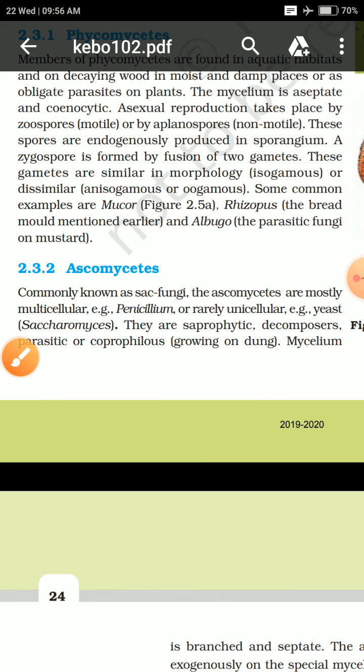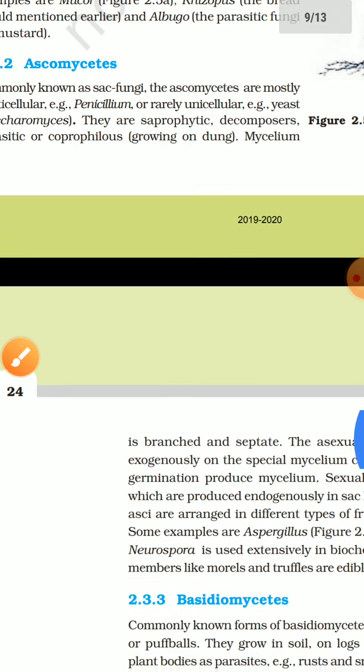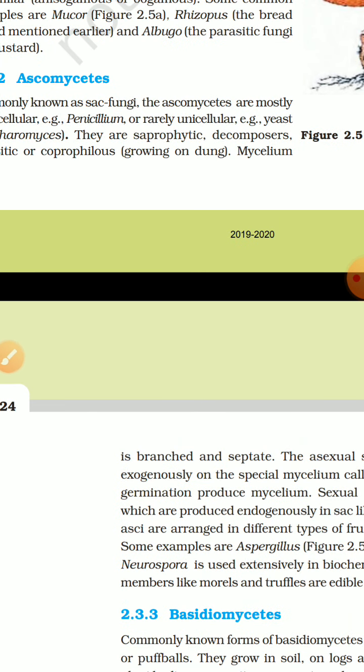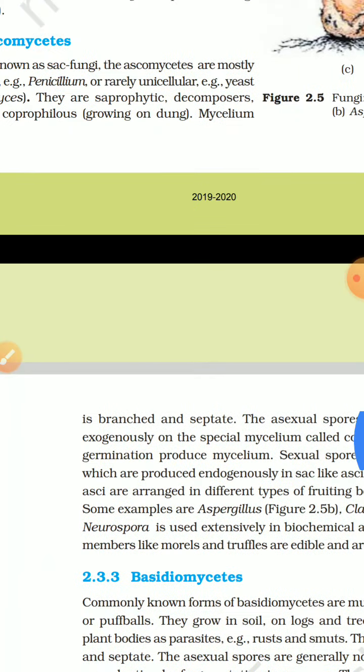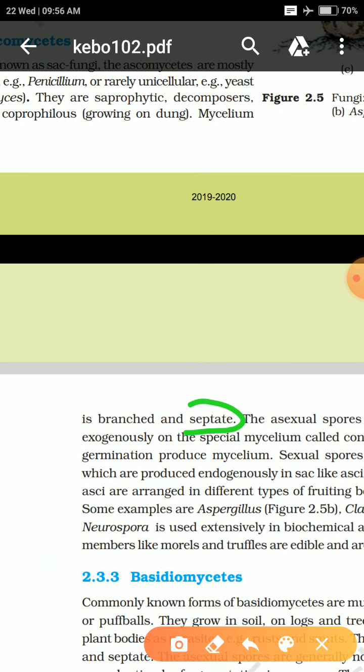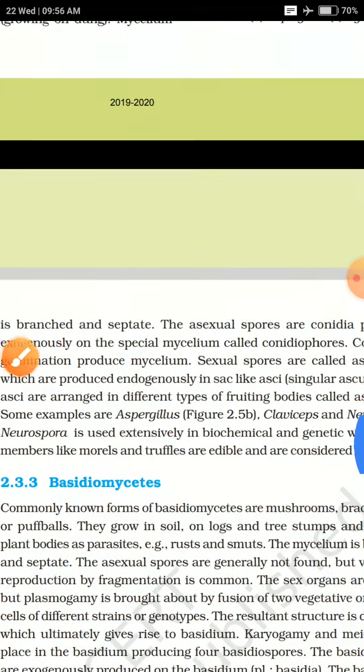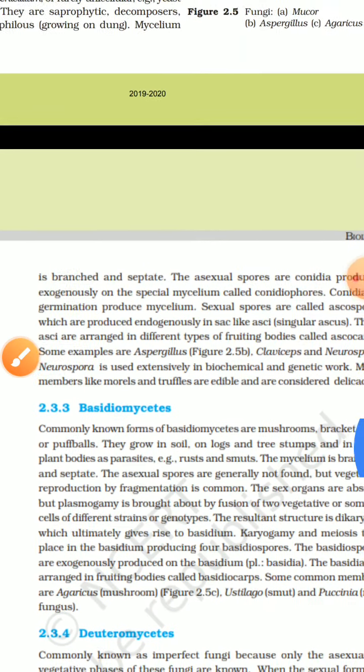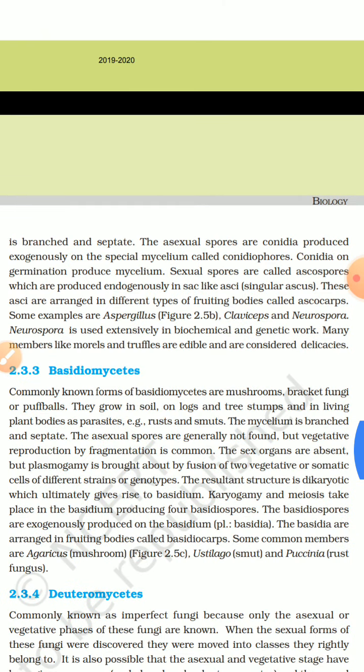Okay, so what about their mycelium? We said that mycelium is the main factor which divides the kingdom fungi into various subcategories. Their mycelium is septate. I told you, if they have a septum, a ring-like structure, that is septate. Their mycelium is septate and also has a branched structure. Talking further, they have both reproduction modes, asexual and sexual.